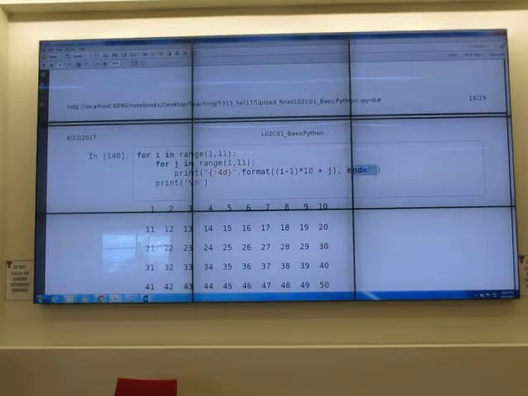Look at this one carefully. This means when we print, Python automatically puts backslash n at the end. So whenever we print, it goes to the new line, it goes to the new line, it goes to the new line. If we don't want it to go to the new line, we say end equal to nothing. So it doesn't go to the new line, right?